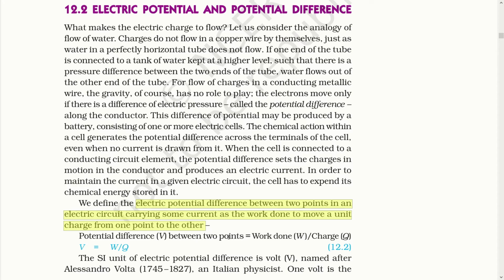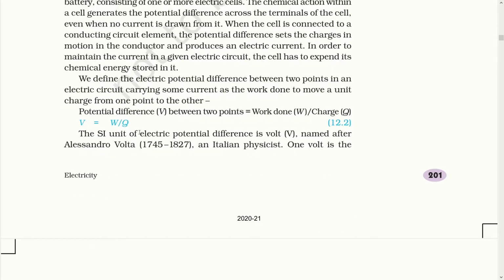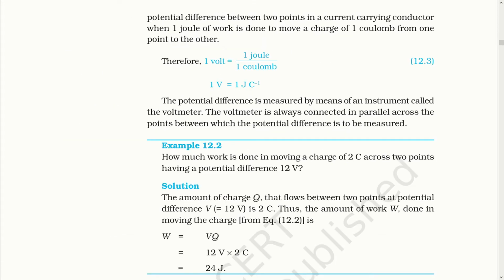Potential difference V between 2 points is equal to work done by charge. The SI unit of electric potential difference is volt, named after Alessandro Volta, an Italian physicist. 1 volt is the potential difference between 2 points in a current carrying conductor when 1 joule of work is done to move a charge of 1 coulomb from one point to another. That means this is the derivation of 1 volt, the potential difference. That is equal to 1 joule of work done to move 1 coulomb of charge in any circuit. The potential difference is measured by means of an instrument called voltmeter.